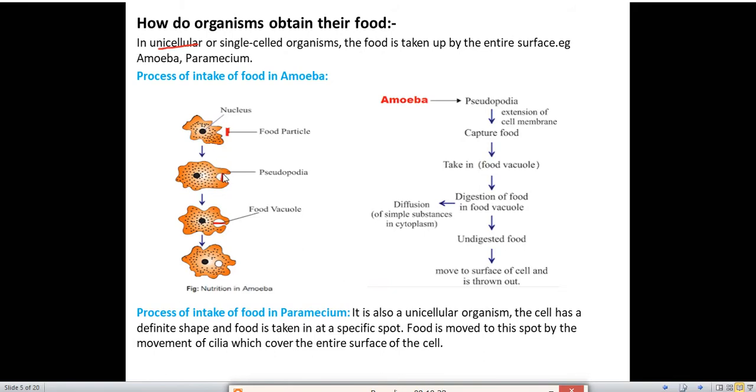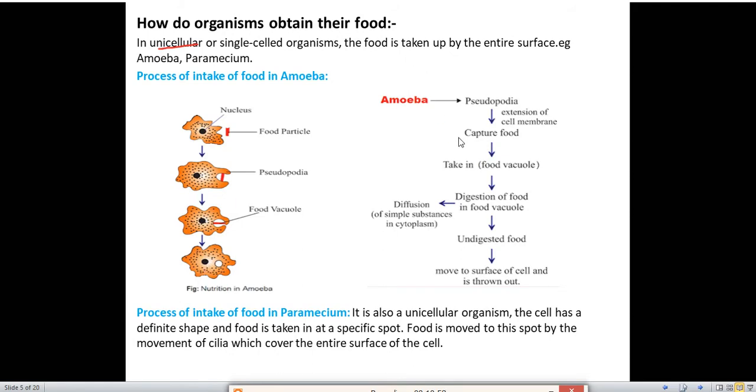This amoeba will extend its feet, known as pseudopodia, and it will capture the food inside the pseudopodia, and they will form a food vacuole. Inside the food vacuole, digestion of food will take place, and after the digestion, food is absorbed in their body, and the undigested food or the waste material is thrown out of the body.